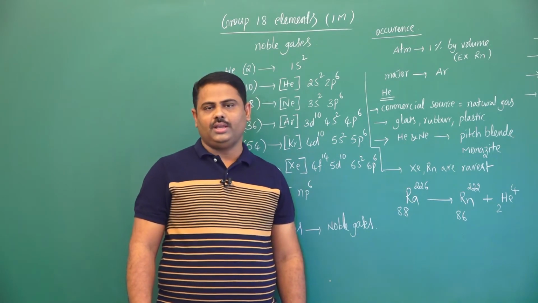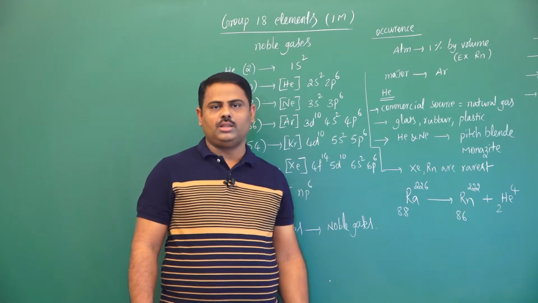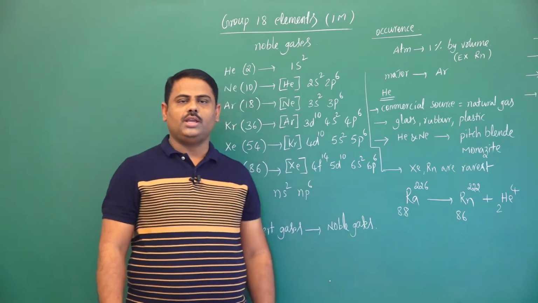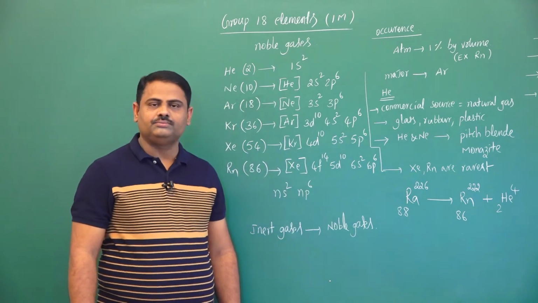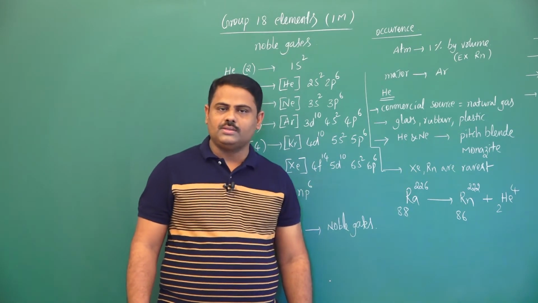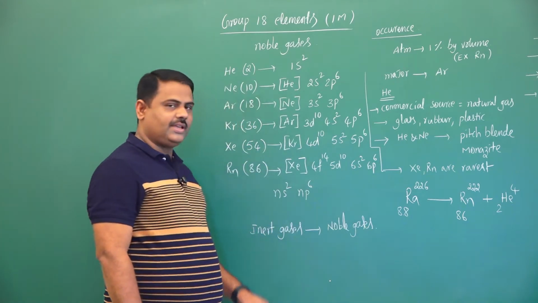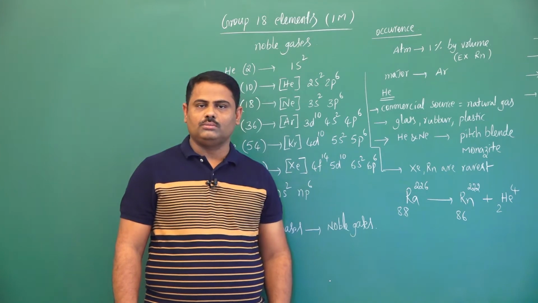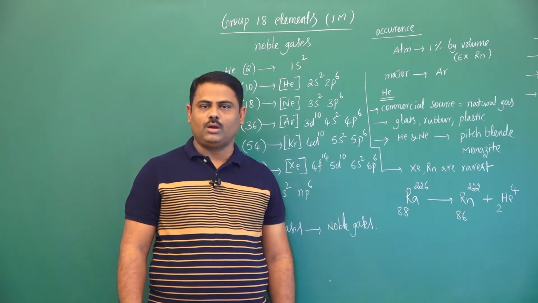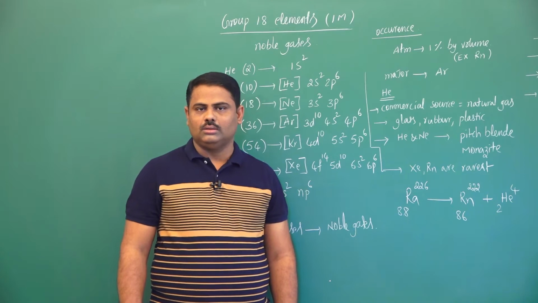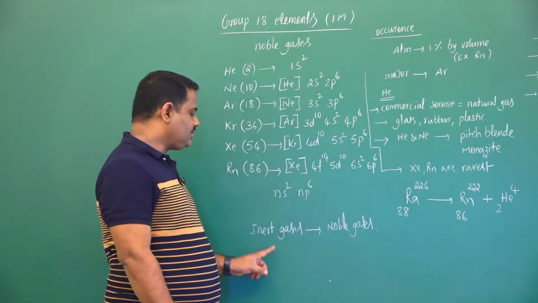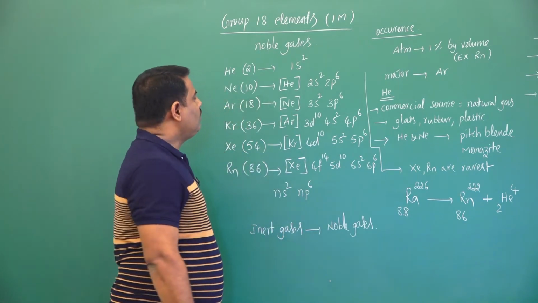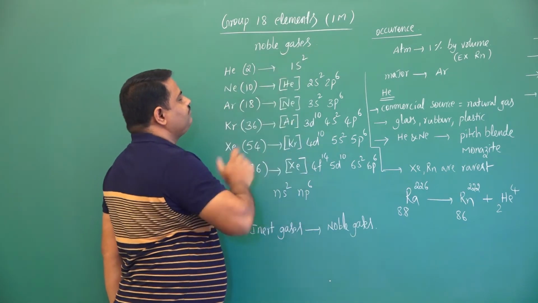So except helium, remaining all other elements they are having octet configuration or stable electronic configuration, that is why these are generally called inert gases. Later we got to know some of the compounds of xenon and radon, that is why this name is changed as noble gases. Now what are noble gases?